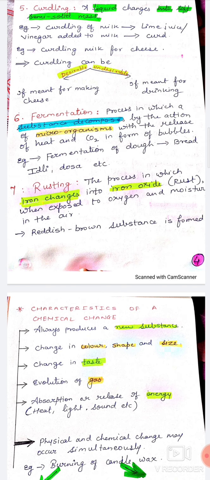You must have seen at your home, in our school also, that many of the metal particles, especially the things which are made up of iron, form a reddish brown coating on them. What is that reddish brown coating? That is the rust. Means the iron combines with oxygen and moisture, a chemical reaction happens and it gets changed into iron oxide, which is also called rust.